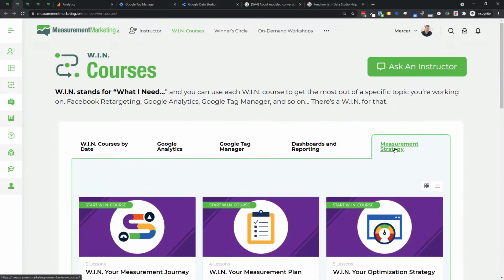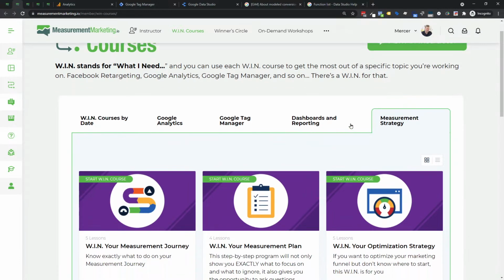And then strategy. And this is where I think a lot of other courses, there's a lot of people that will teach Google Analytics or Tag Manager, and they're all great. They're incredible instructors. What we try to focus on is, yes, we want to teach you the tactical stuff, like which button to check and how to set up a goal or whatever the thing is. But it's really the strategy that is the secret sauce to measurement.